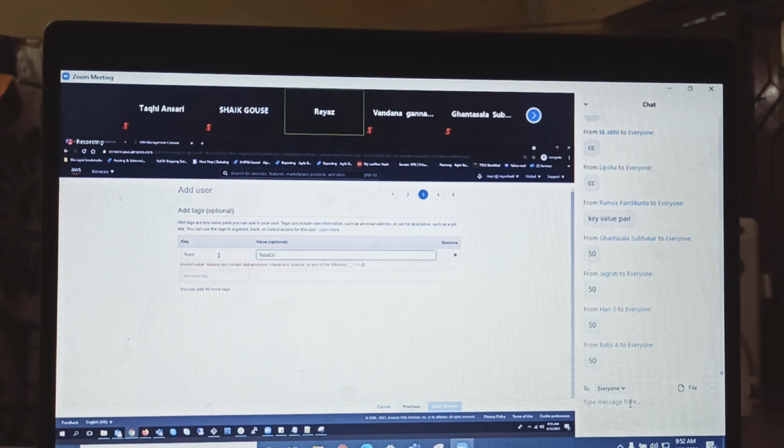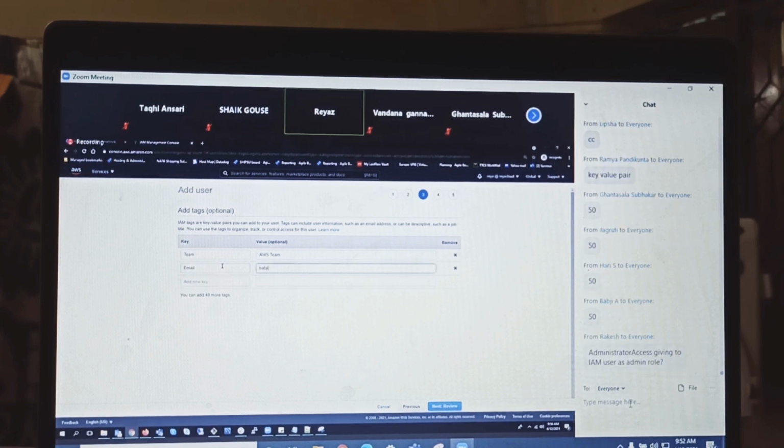Ria's team or AWS team or HR team. Guys, you can give any name. I can give his email also: babji@gmail.com. So that whenever I go to this user, by seeing this tag, I can easily get the details, like which department he is from.